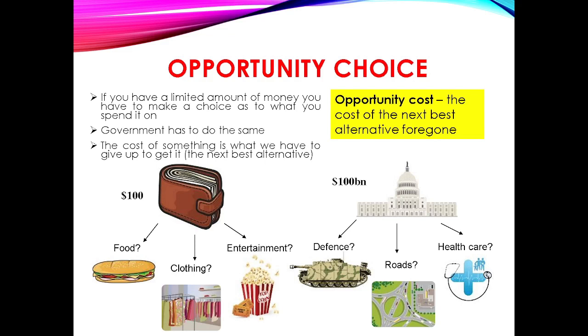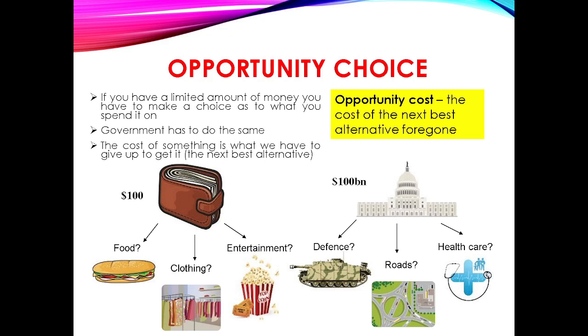If we have a limited amount of money, we have to make the choice as to what we want to spend it on. The government has to decide the same. This is the opportunity choice. The cost of something is what we have to give up to get it. It is the best alternative for that.